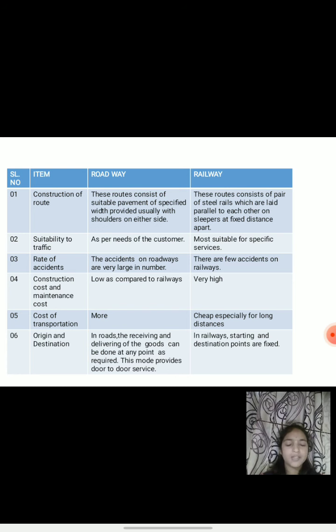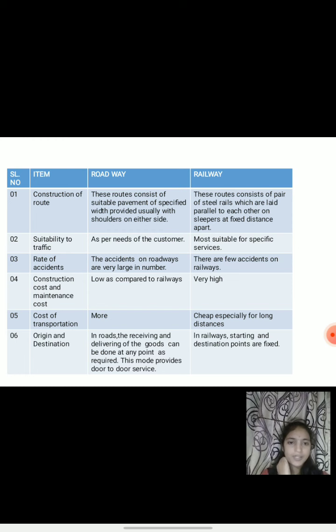In case of railways, it is very high. Fifth one, cost of transportation. In roadway transportation, the cost of transportation is more, and in case of railway transportation it is cheap, especially for long distances.